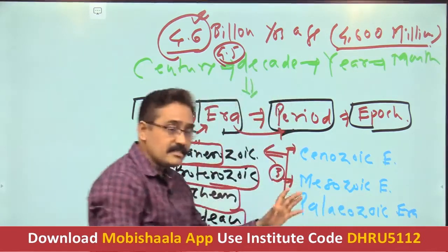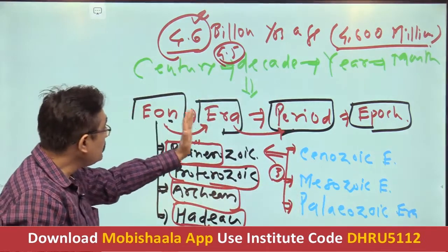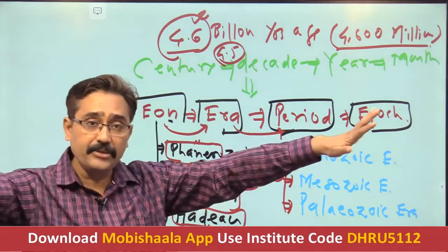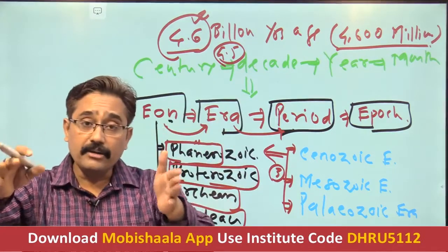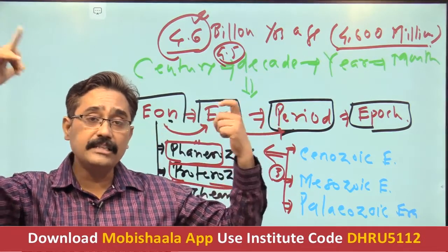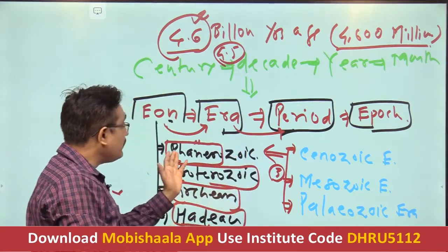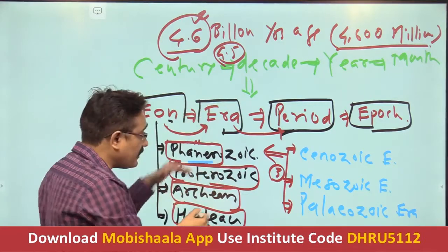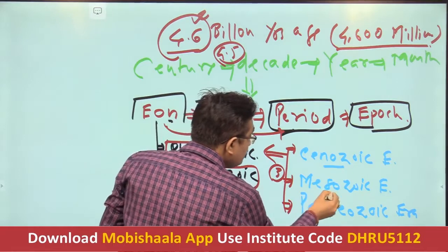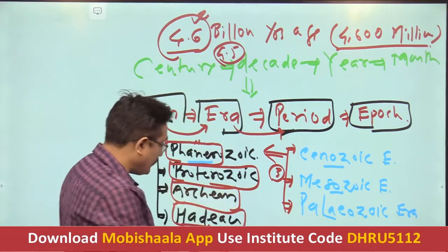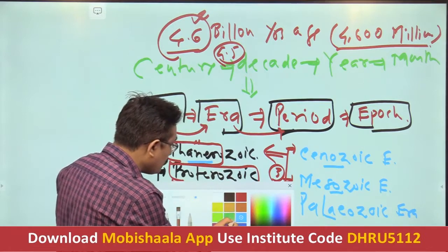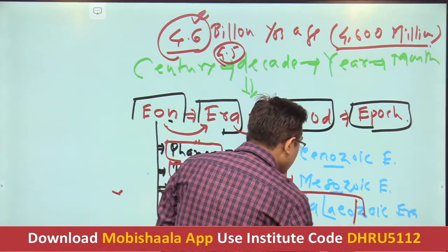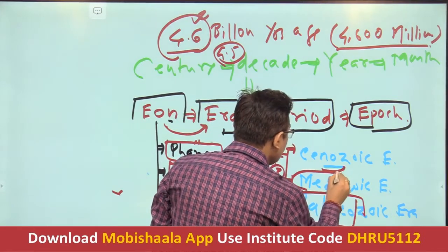So we have seen that eons have been divided into eras. As far as the previous 3 eons are concerned, we don't divide them into eras because they are not relevant for us as far as the geological development of our Mother Earth is concerned. That's why the geologists have divided only the Phanerozoic, the youngest eon, into 3 eras. The very first is the Paleozoic, the oldest one, which we write at the bottom, then the Mesozoic and the Cenozoic.